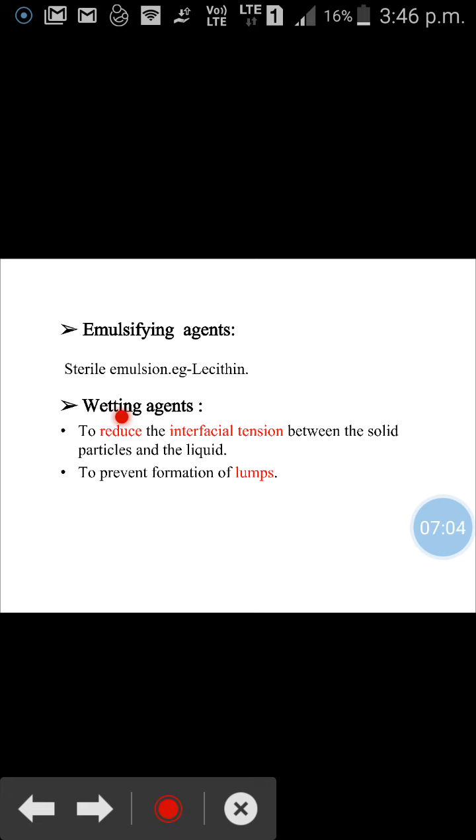Eighth, wetting agents are used to reduce the interfacial tension between the solid particles and the liquid so as to prevent the formation of lumps. They also act as antifoaming agents for the foam produced during shaking of the preparation.